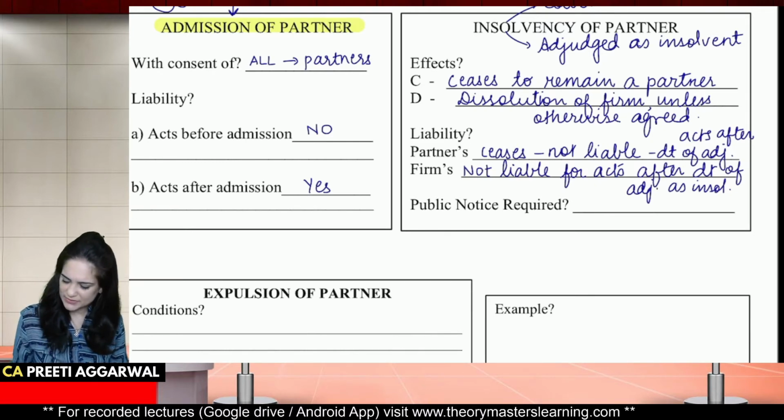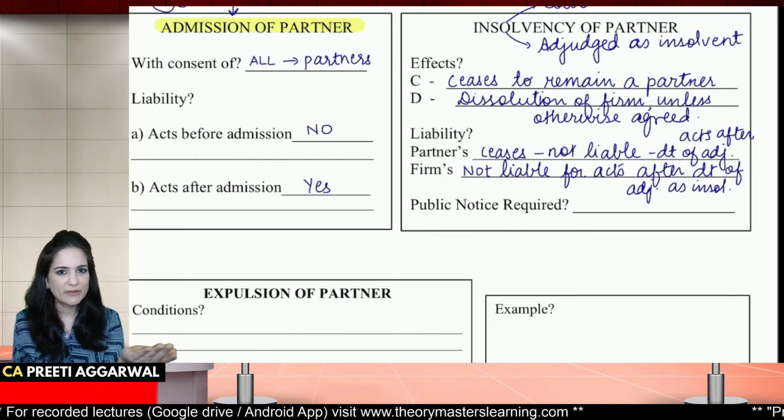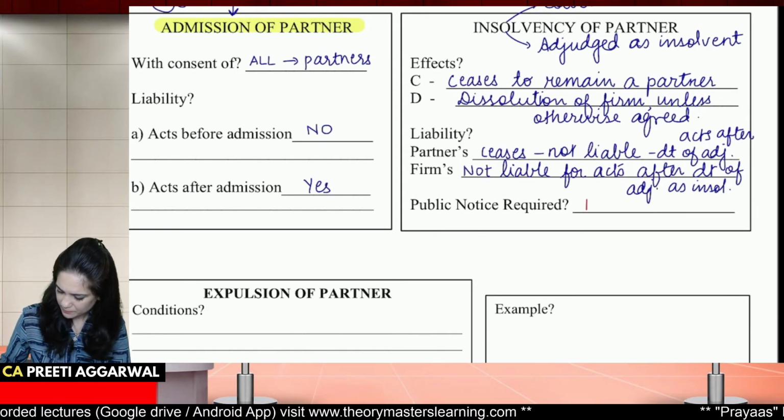Is a public notice required? Do we need to inform everyone that he has become insolvent? You will say no.